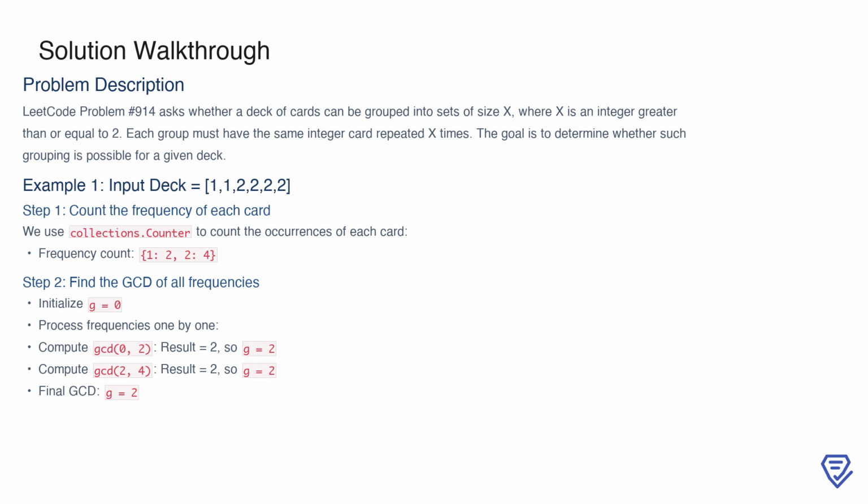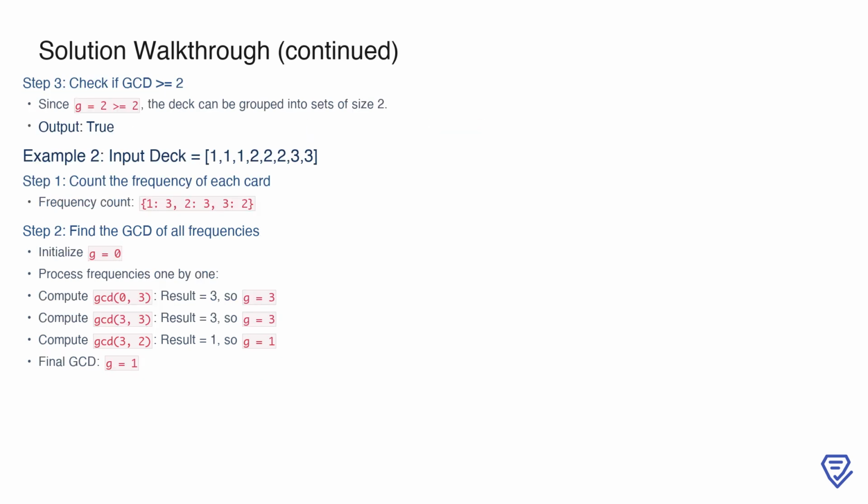Then, the GCD of 2 and 4 is also 2, meaning G remains 2. The final GCD of all frequencies is therefore 2. Now that we've calculated the GCD, the next step is to check whether it is at least 2. In this case, G equals 2, which satisfies the condition, so the deck can indeed be grouped into sets of size 2. The output for this example is true.